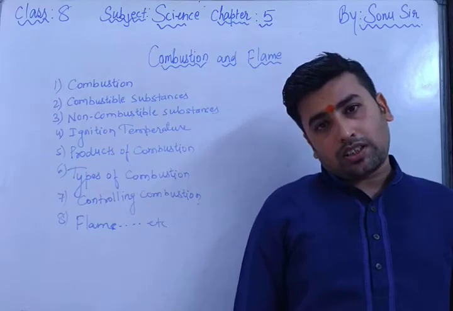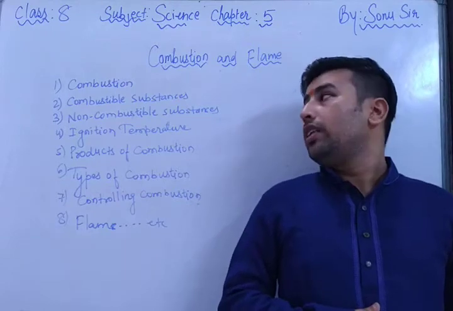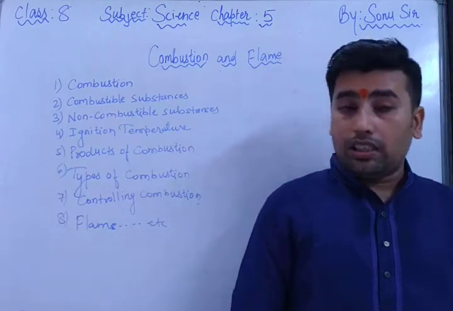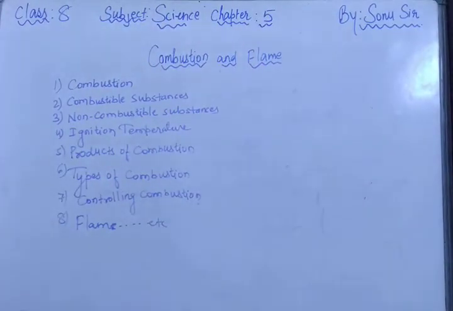Now, combustible substances. The substance which can burn is called combustible. The substance which can't burn is non-combustible. If you want to write the definition, you can write: a substance that burns easily is called a combustible substance, and a substance that does not burn is called a non-combustible substance. If I ask you for examples of combustible substances: paper and dry leaves are a few examples. Glass, rocks, non-reactive metals, and gold are examples of non-combustible substances.